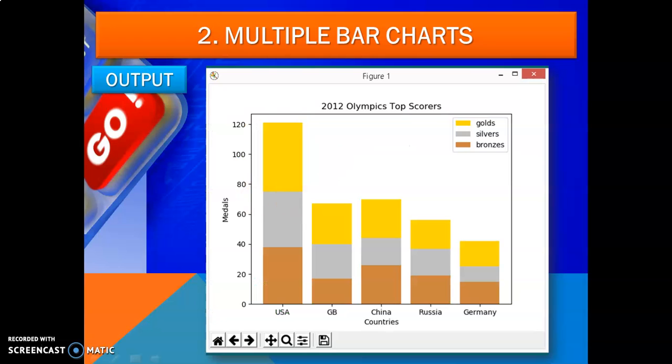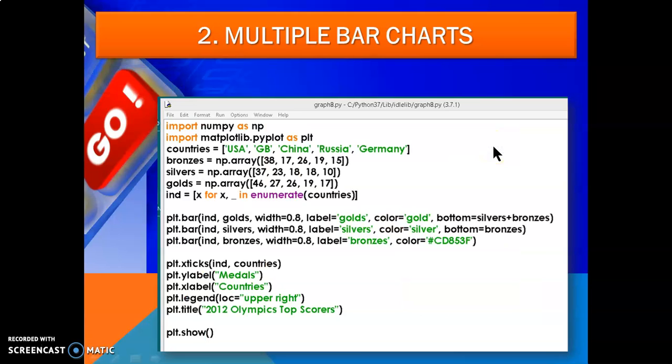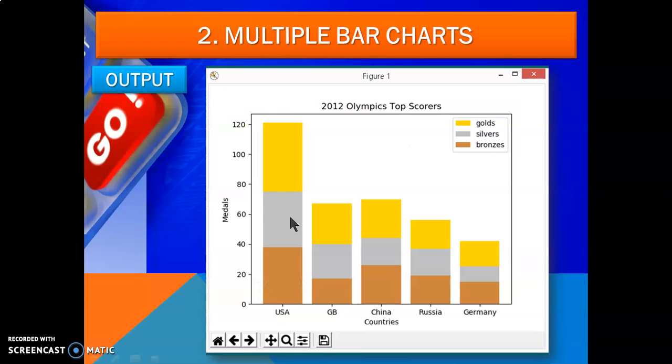See, you can view here, this is called legend upper right, it is given in the upper right. This legend shows gold, silver, bronze. And these are different colors. You can write any score, for example when the Olympics games are held in India.